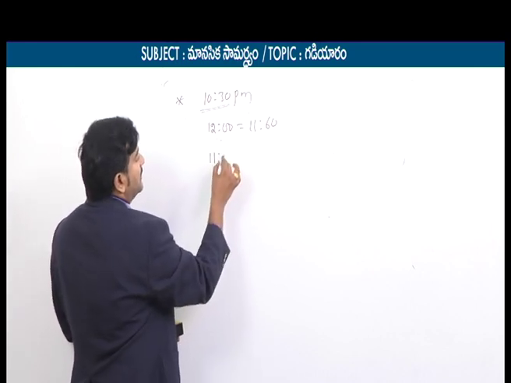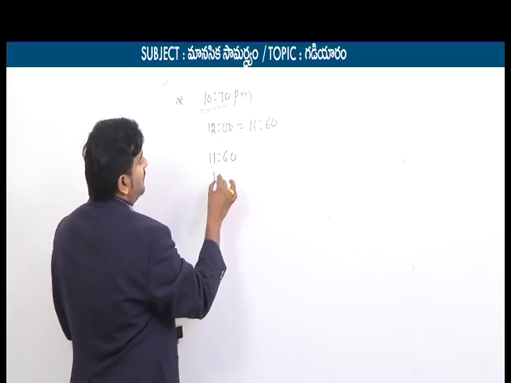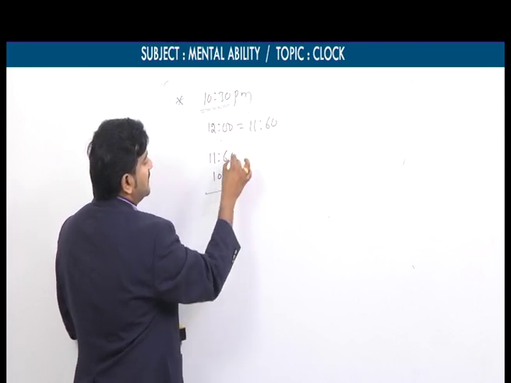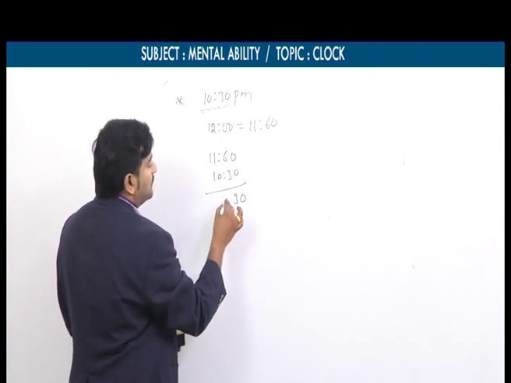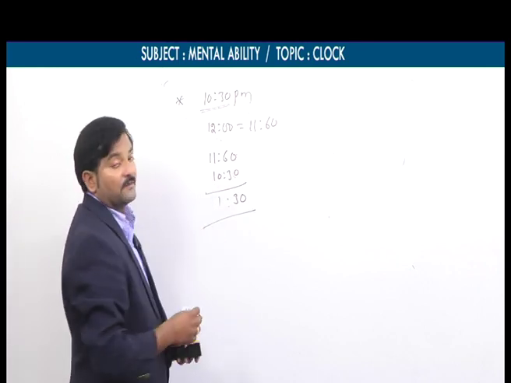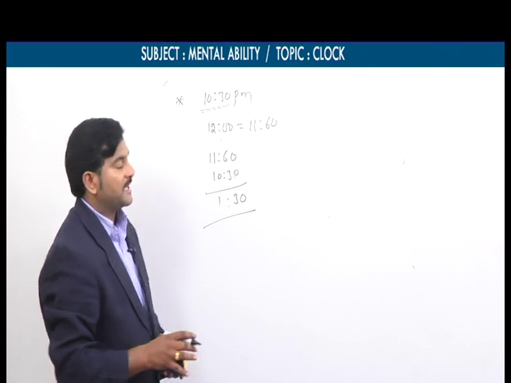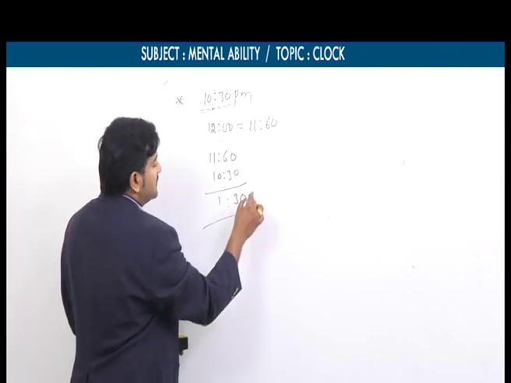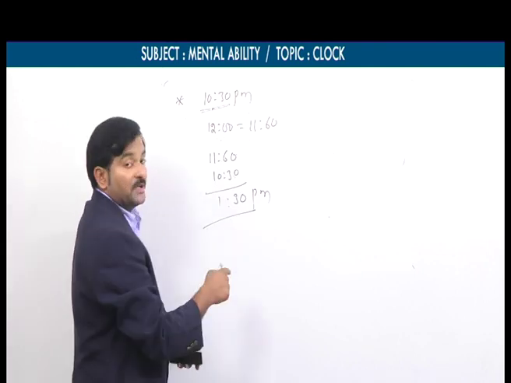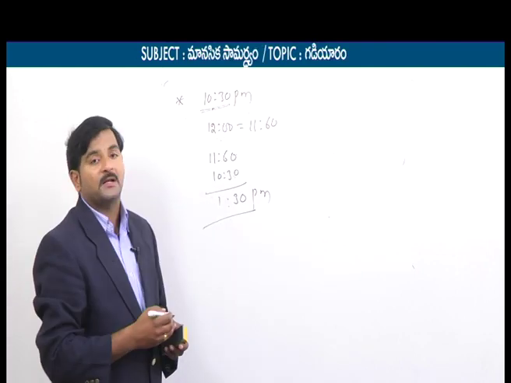So what can we say? 11:60 minus 10:30. 60 minutes minus 30 minutes, you will get 30 minutes. 11 hours minus 10 hours, you will get 1 hour. So the mirror image time of 10:30 pm is 1:30 pm. If it is pm, you have to write pm. For example, if it is am, you have to write am.